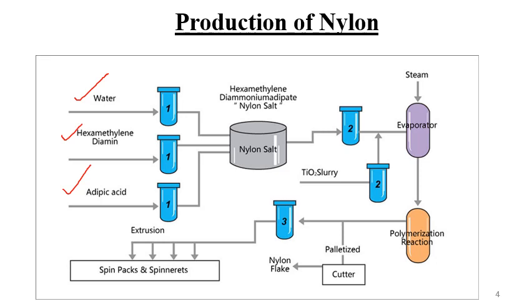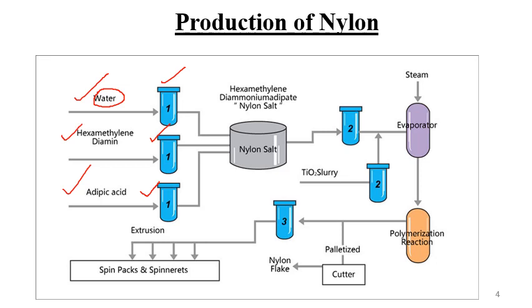These are the storage tanks for the raw materials. The first one is for water, the second is for hexamethylene diamine, and the third one is adipic acid. Now you might ask me what is the role of water? Since the reaction takes place in an aqueous medium, we need water. Water is required just as a solvent, used for the reaction of hexamethylene diamine and adipic acid.